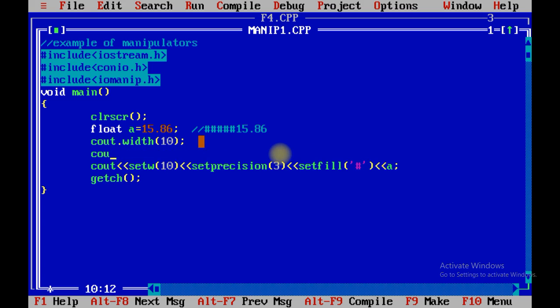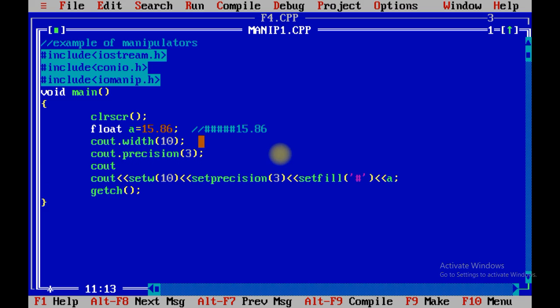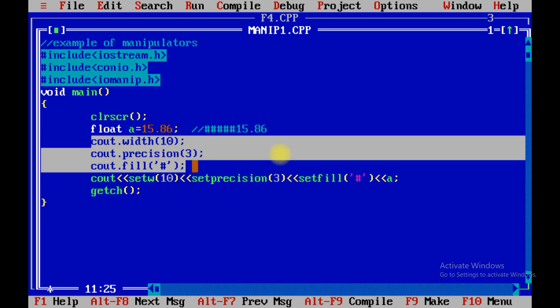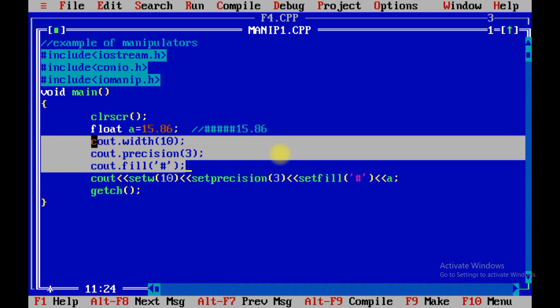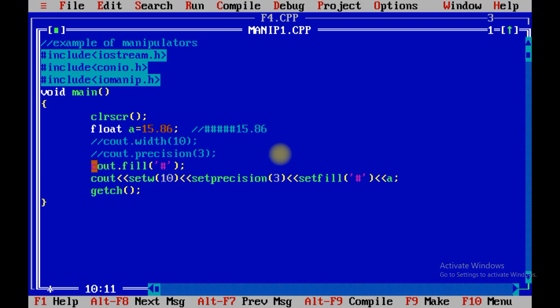Instead of that, in our previous program we used cout dot precision and cout dot fill. So whichever way you want, it can be used. Over here we have used the hash sign. Either this way or this way, both are possible, but this is called manipulators, which gives the facility to use any function with double less than.